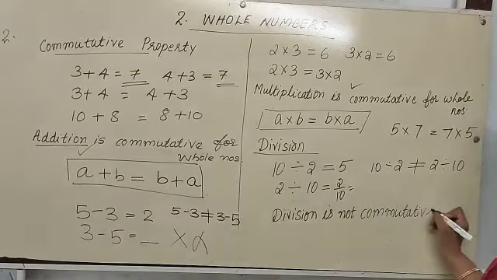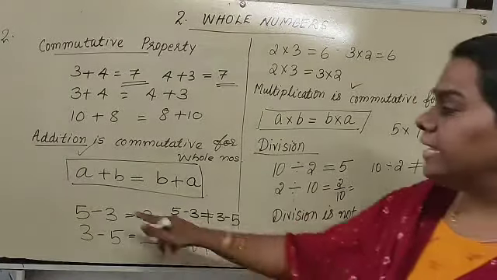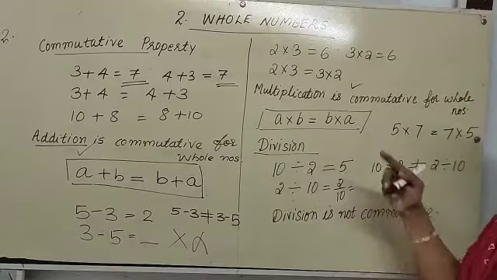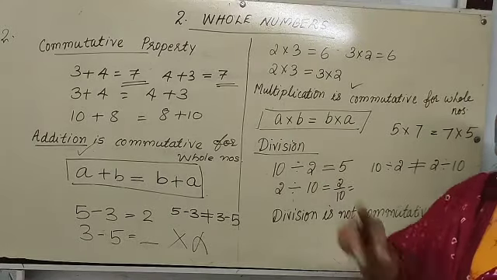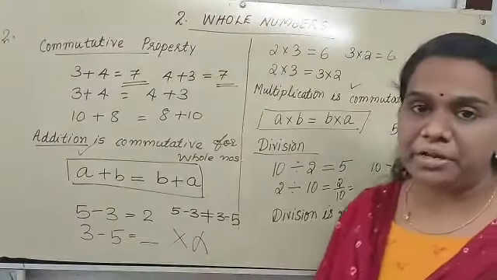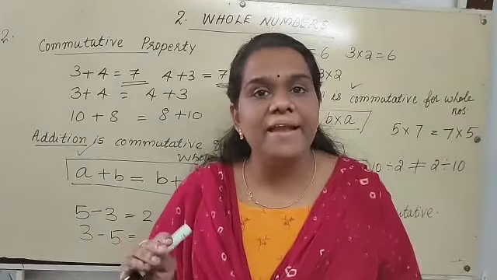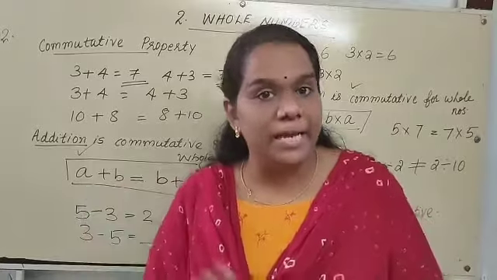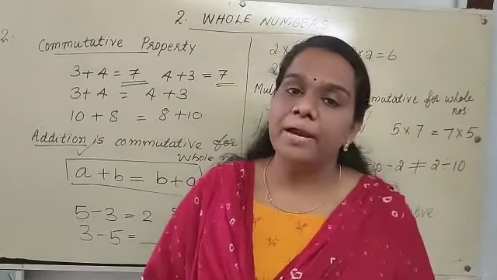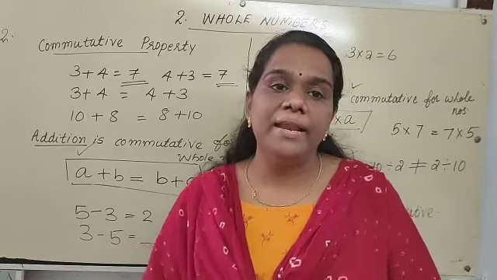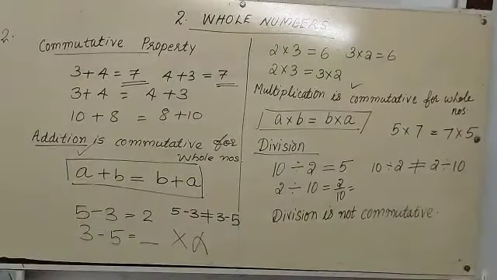Then you have to study this much. A plus B is equal to B plus A, and A into B is equal to B into A. This property is known as commutative property. In short, what is commutative property? We can add whole numbers in any order and we can multiply whole numbers in any order. Now let us move to the next property.